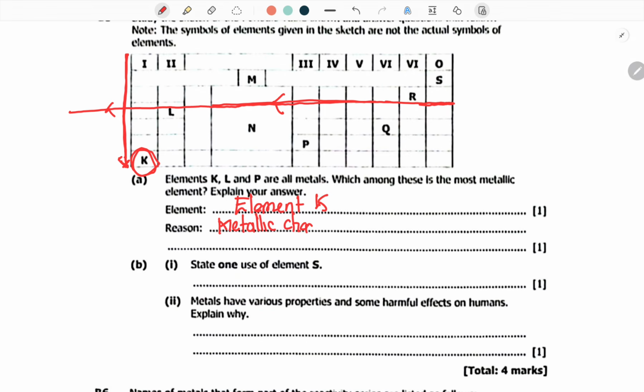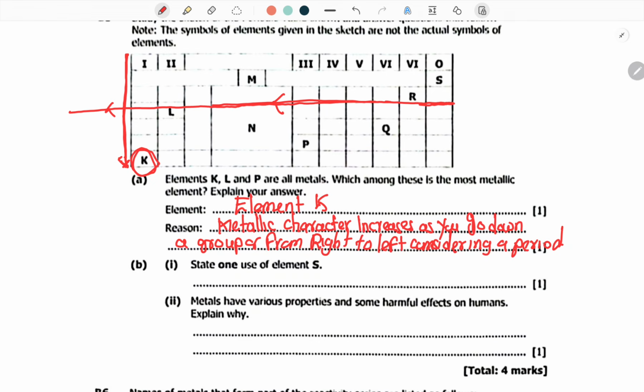Metallic character increases as you go down a group or from right to left, considering a period.